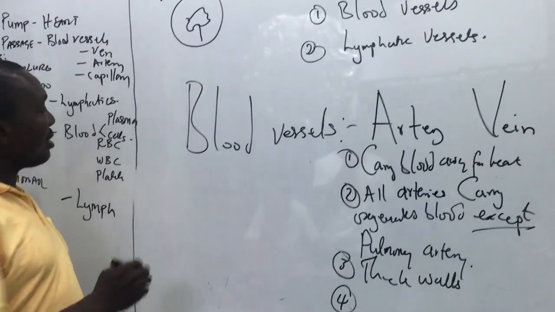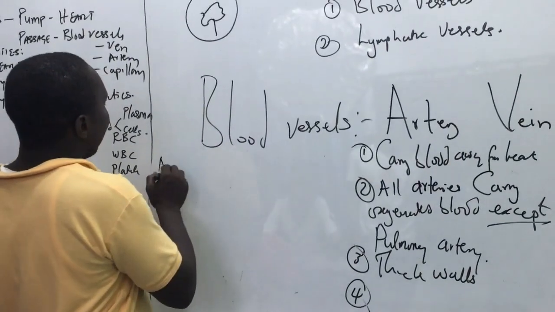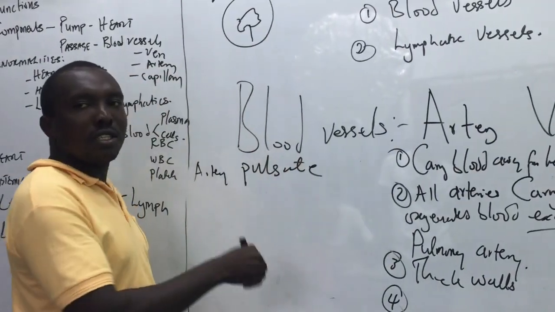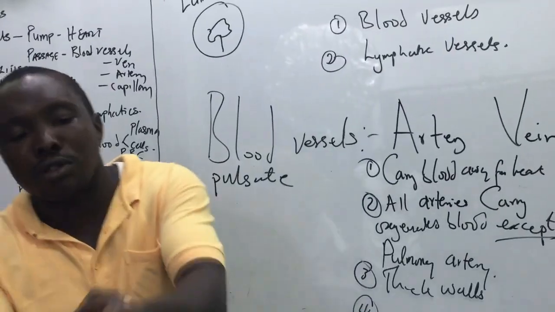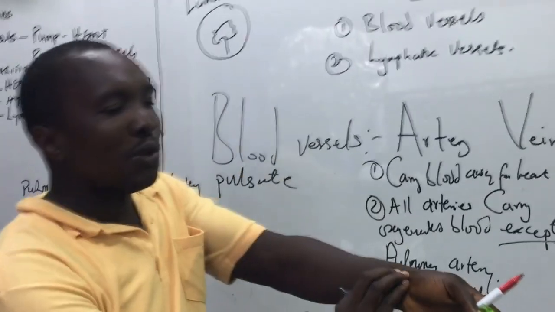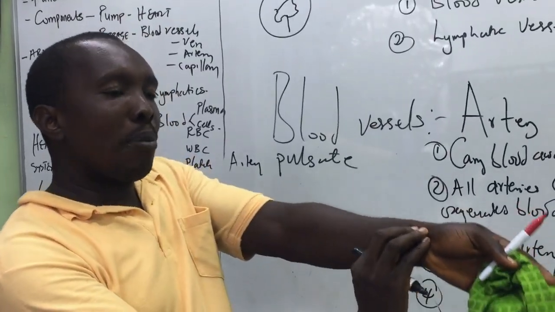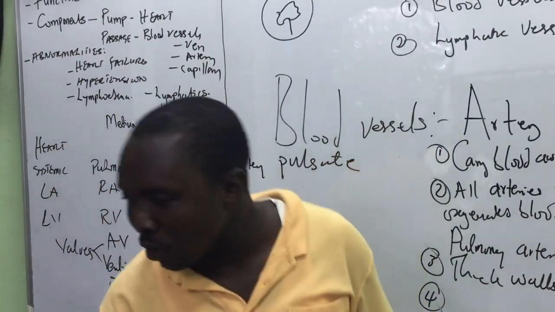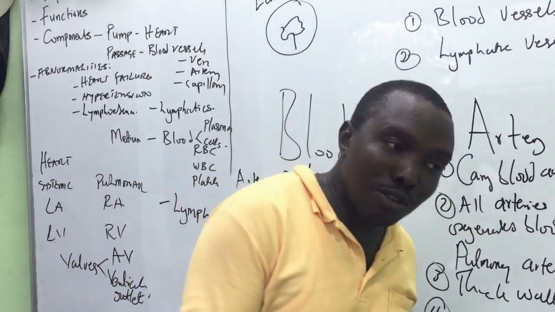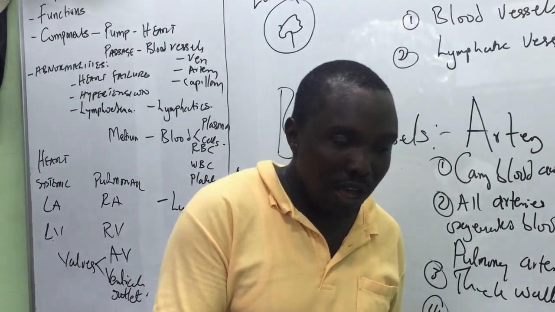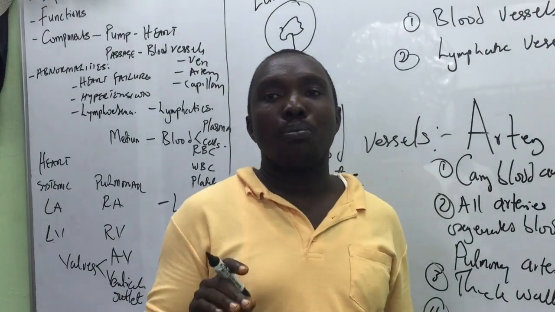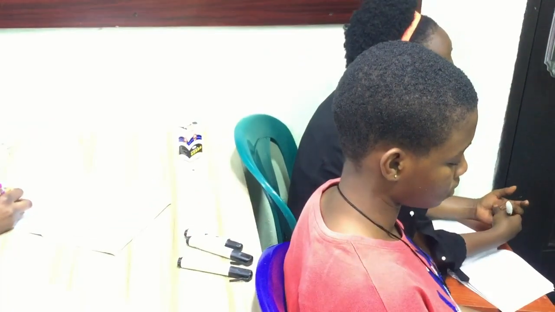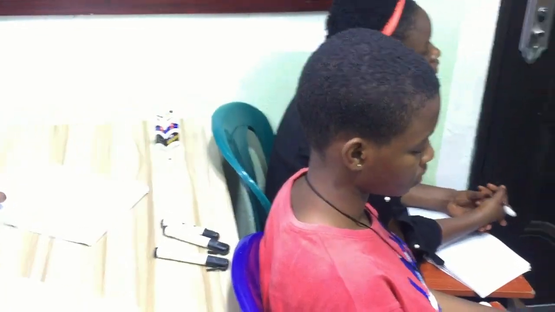The 6th one is that they pulsate. The arteries pulsate. From this word pulsate, you get what? Pulse. You count your pulse. You see the doctors, they will hold you here. They are counting your pulse. That is the pulsation of an artery. So how do you identify an artery? By pulsation. When you see a vessel in the body and you place your fingers on it, and it is pulsating, you will know that it's most likely what? An artery.